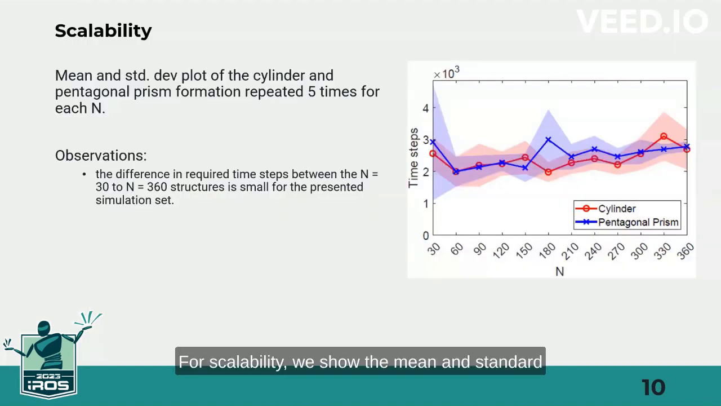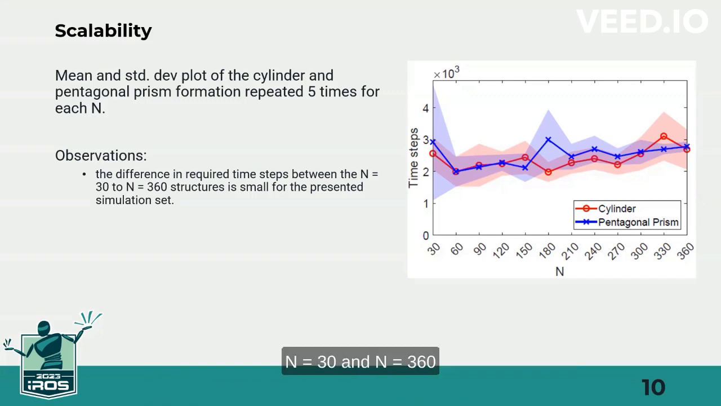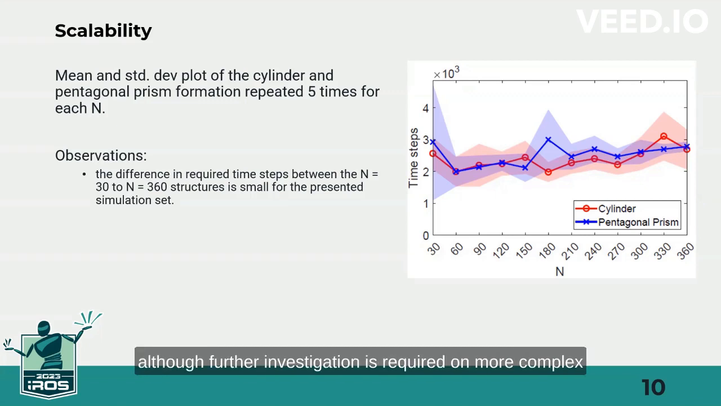For scalability, we show the mean and standard deviation plot of the cylinder and pentagonal prism formation repeated 5 times for each n. Larger structures tend to have a larger number of active beacon agents compared to small structures, aiding the formation in multiple fronts. Therefore, the difference in required time step between n equals 30 and n equals 360 structures is observed to be fairly small. Although further investigation is required on more complex shapes and real-world implementation considerations, based on our current findings, we conclude that the proposed method at its current stage is highly scalable in the multi-agent domain for the formation of simple building block structures.